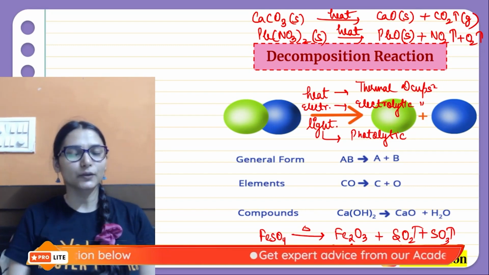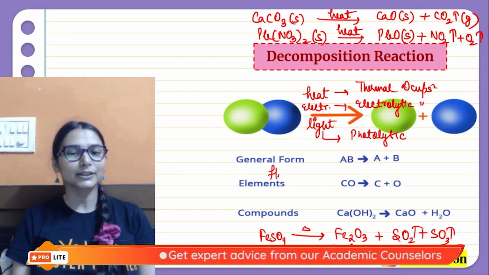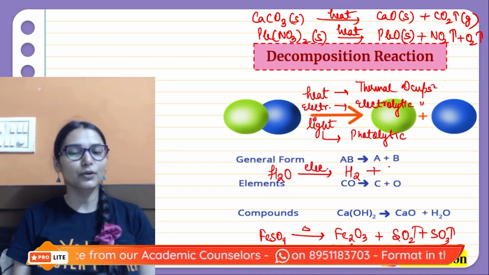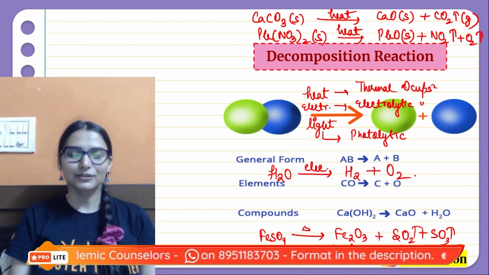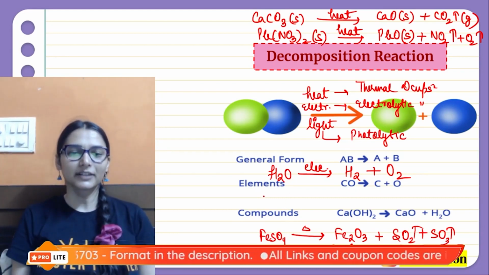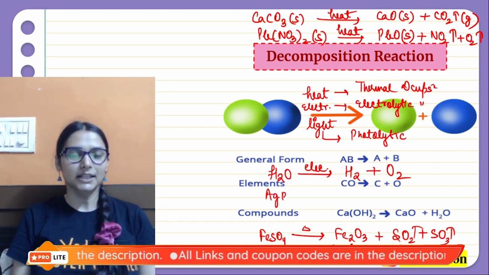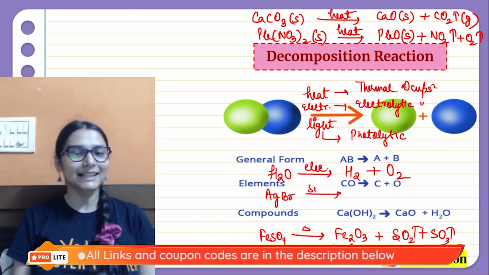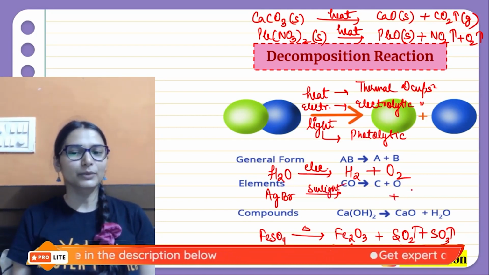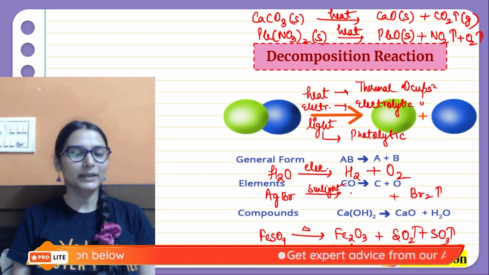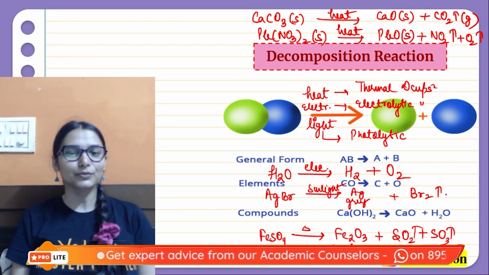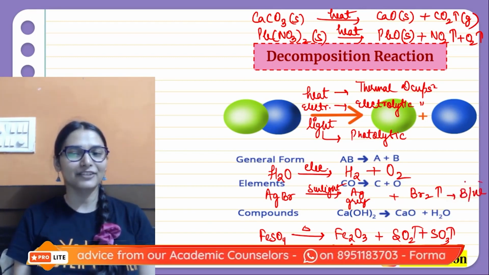Similarly, in the presence of light, आप water को ले सकते हो. When you pass electricity through water, it breaks down to give you hydrogen and oxygen. So that is electrolytic decomposition. Similarly, you can go with silver bromide. If you keep silver bromide in sunlight for some time, bromine will be released out, and we would be left behind with the grey color of the silver. So this reaction was used in black and white photography as well.